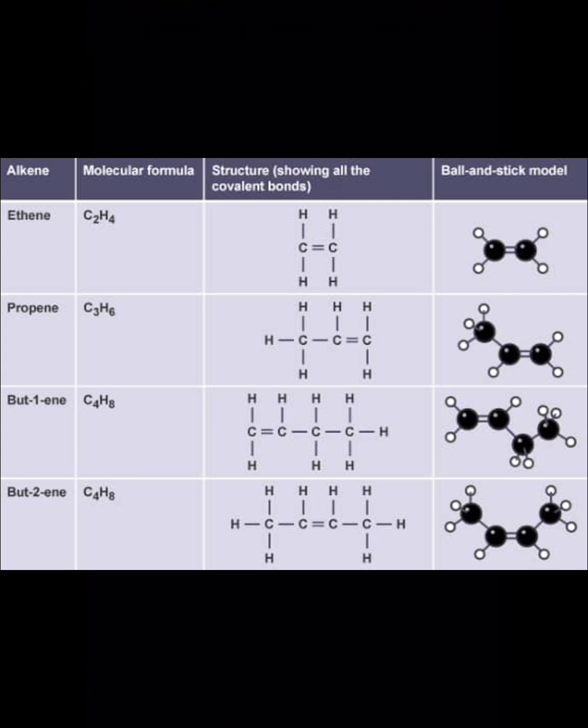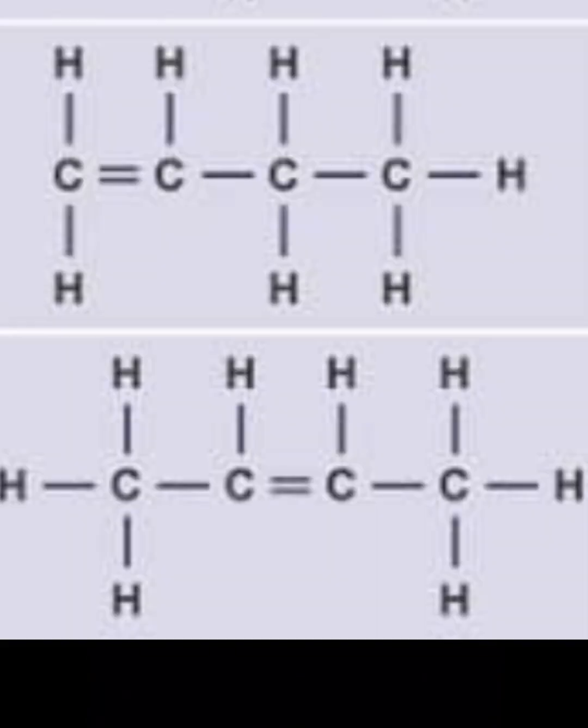Then you have ethene as C2H4, propene as C3H6, with but-1-ene and but-2-ene. Why do we have but-1-ene and but-2-ene? It is but-1-ene because the double bond is located after the first carbon, while it is but-2-ene because the double bond is located after the second carbon, hence the name but-2-ene.